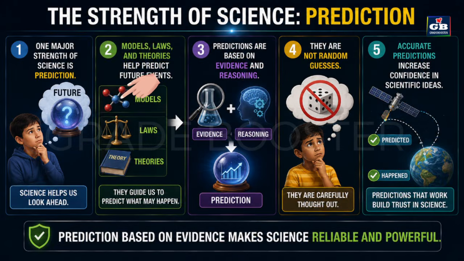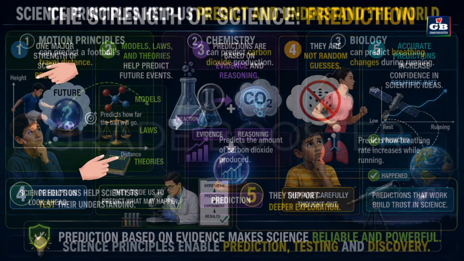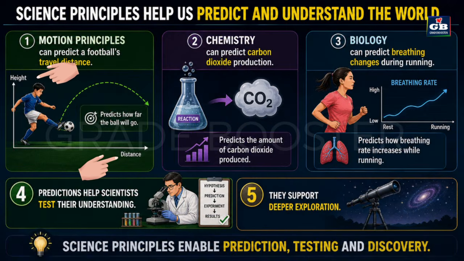Models, laws, and theories help predict future events. Predictions are based on evidence and reasoning. They are not random guesses. Accurate predictions increase confidence in scientific ideas. Certain principles can predict a football's travel distance.